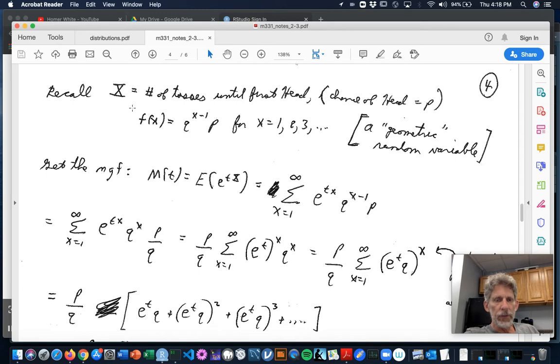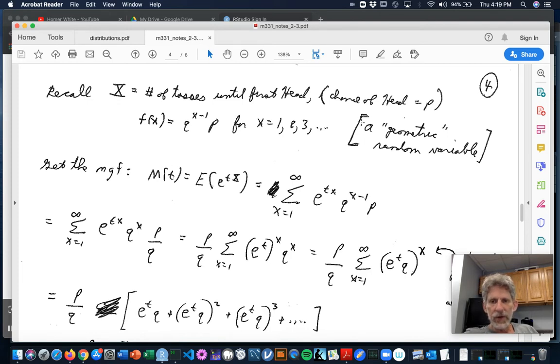And we found the probability mass function for x. So it was q to the x minus 1 times p, where q is the chance of a tails. q is 1 minus p. And that made sense because you're getting x minus 1 tails, and then you're getting your head for the total x tosses it took to get a head.